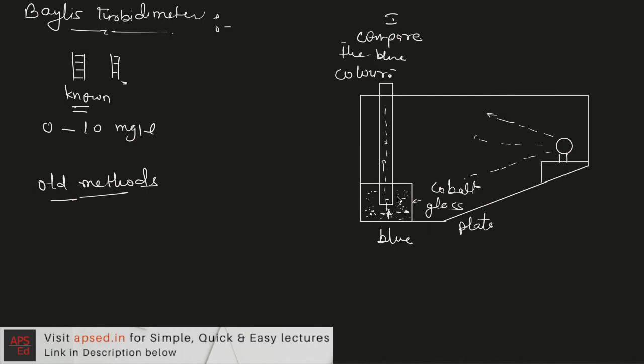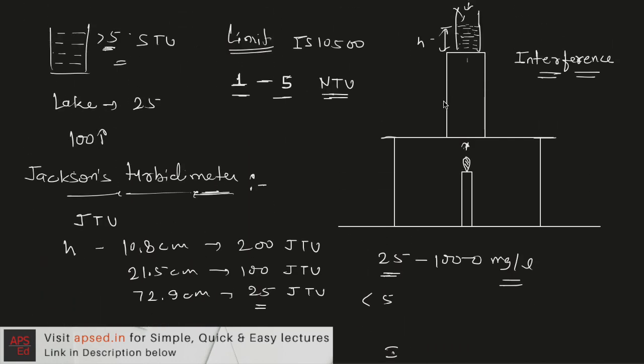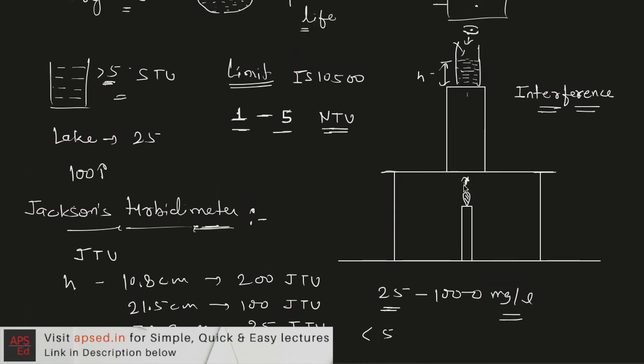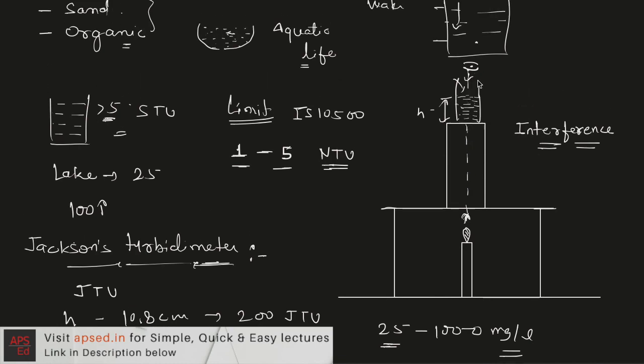So the incident light and the light that we are measuring, both are in the same direction. Even in the case of Jackson's turbidimeter, we were measuring the light that was falling from the bottom. So this is in a straight line, and we were measuring from the top. So the direction of incident light and the direction in which we are measuring this light, both are the same.